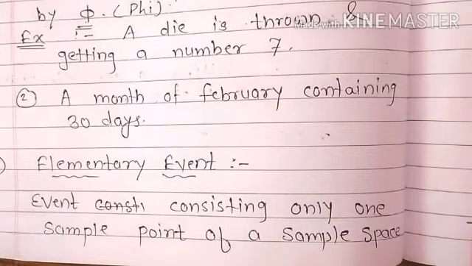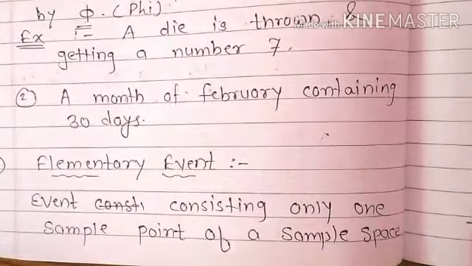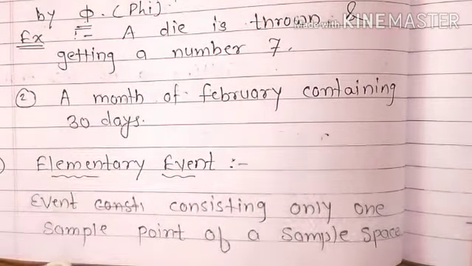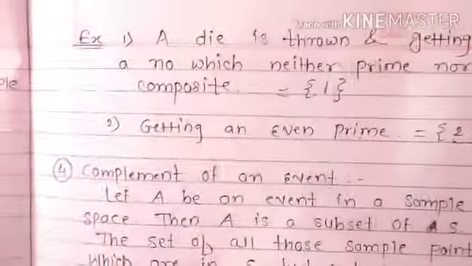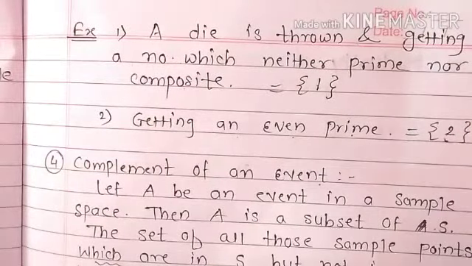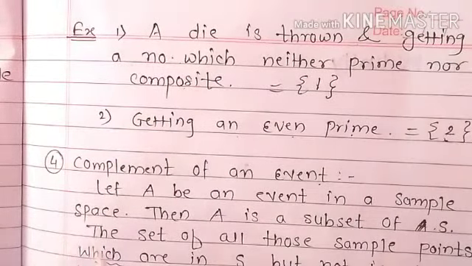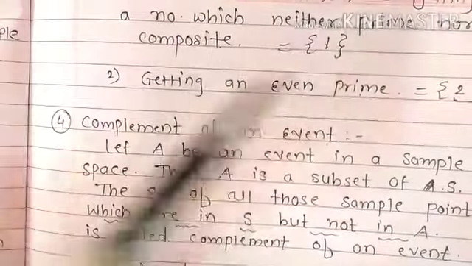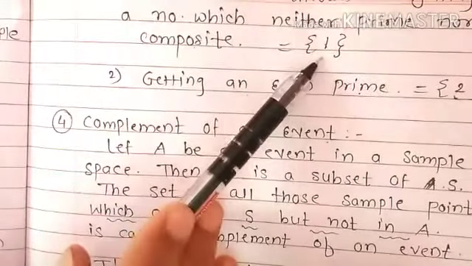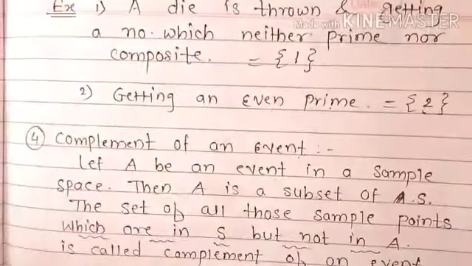The third type is the elementary event. An event consisting of only one sample point of a sample space is called an elementary event. Can you guess one example of an elementary event? Yes. A die is thrown and we get a number which is neither prime nor composite. Which number is neither prime nor composite? That is the number 1. 1 is the number that is neither prime nor composite. So it contains only one element. So that event is called an elementary event.